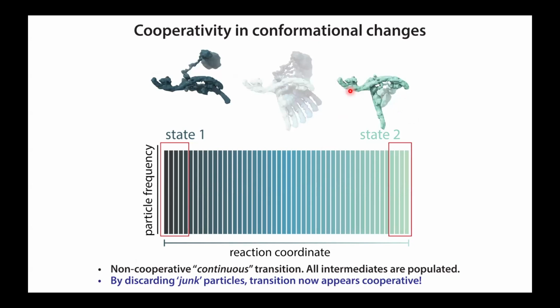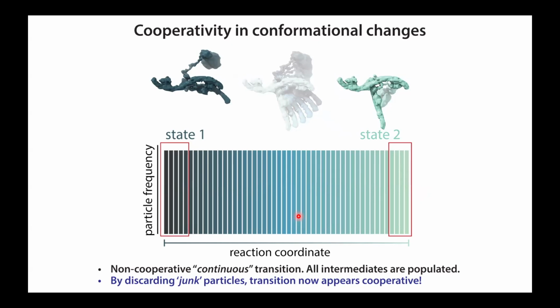And there's a lot of systems where I think this approach of discarding particles because they're not pushing the resolution of the reconstruction makes sense if you're really interested in atomic details, driving chemistry, for example, involved in some enzymatic reaction. But there's other applications of cryo-EM where you might be trying to infer something about this reaction coordinate, maybe how cooperative or non-cooperative the transition is. And of course, if you throw away all this data, you're going to infer that this is a cooperative transition because you don't see populated intermediates, when in fact, that's just an artifact of the way you've chosen to process the data. Okay, so clearly with conformational changes, you'd like to have a continuous model for them.